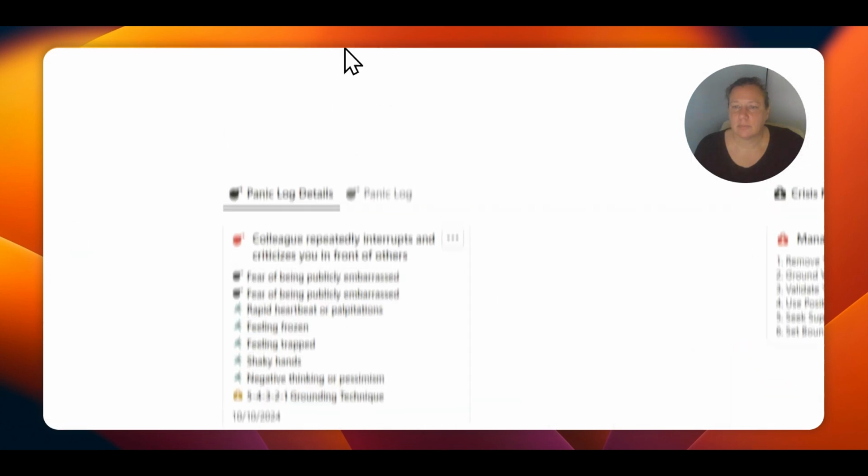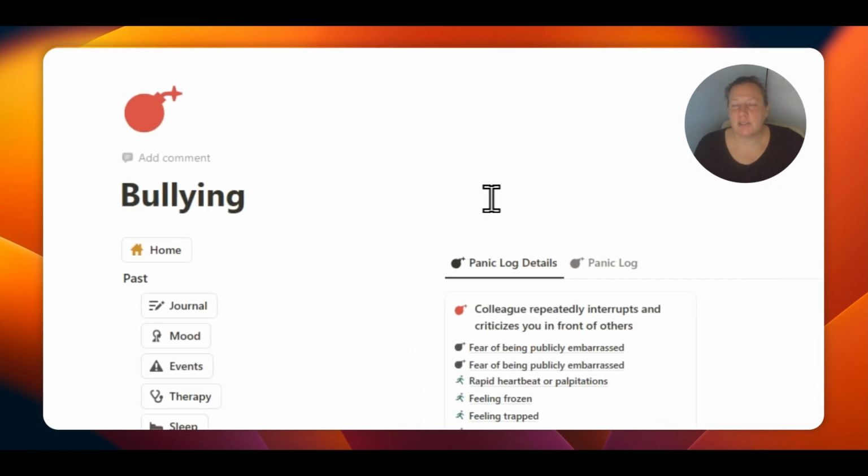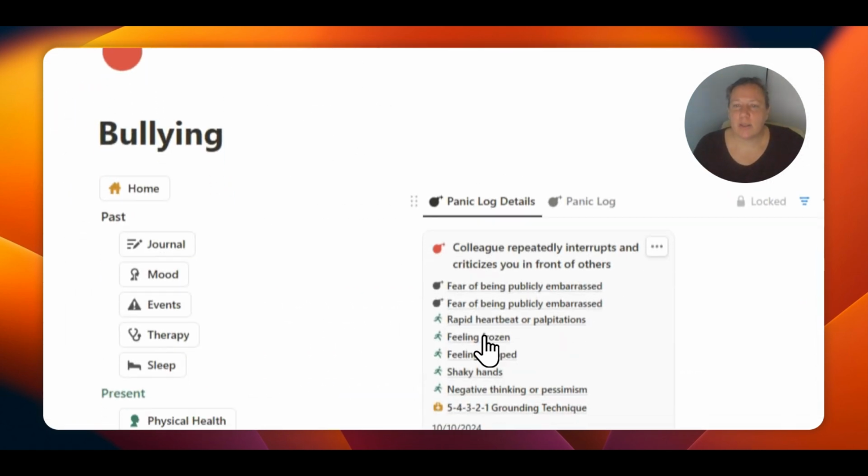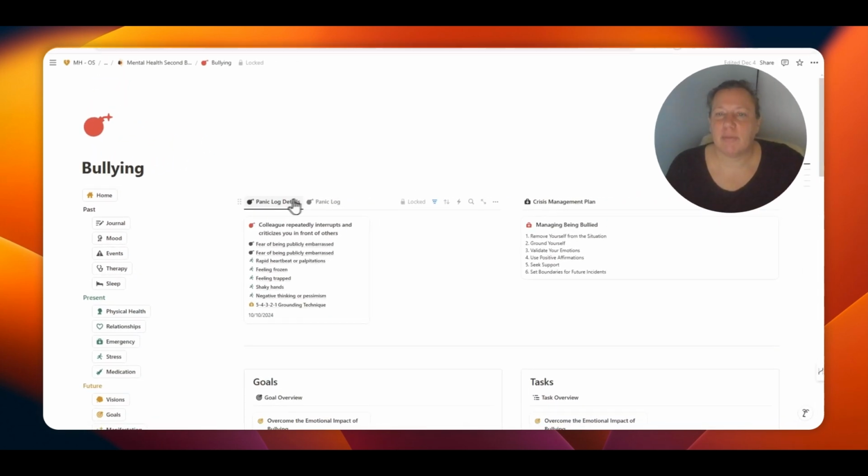The bullying section. This is the bullying section where you can log a panic attack. These are the details: what happened, what came up, which fear, what stress symptoms, what helped me, and when did it happen.